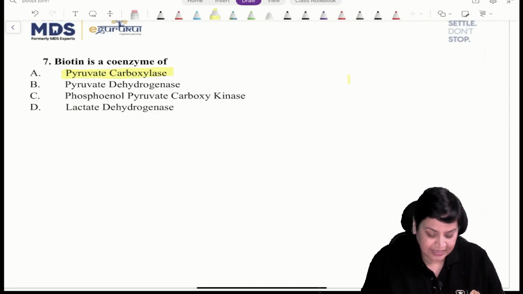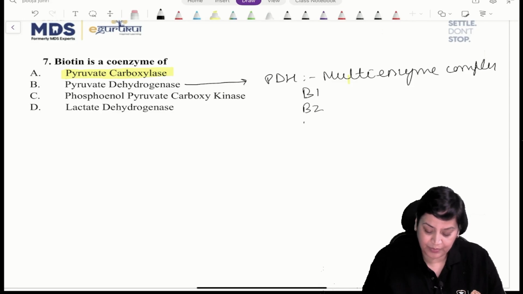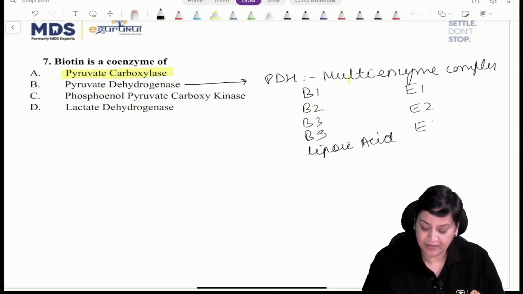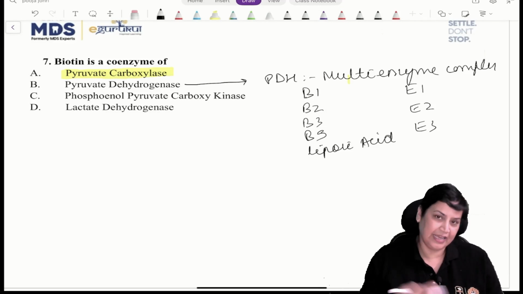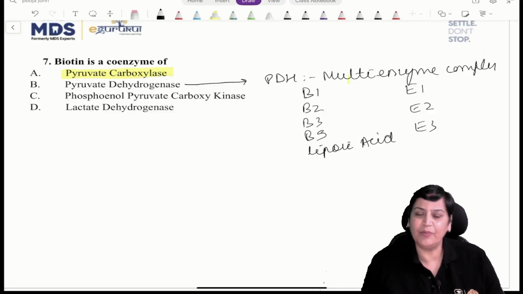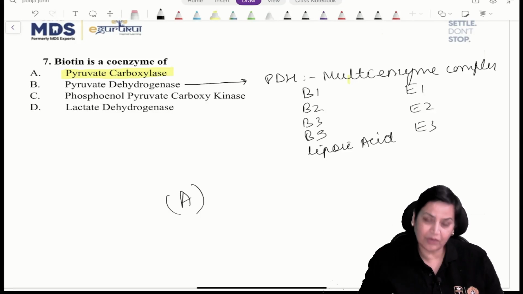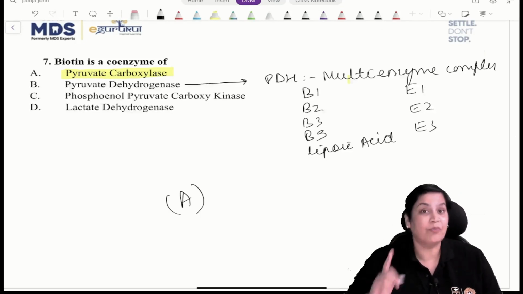And if we talk about the second enzyme, pyruvate dehydrogenase, PDH, which is an example of a multi-enzyme complex, it requires B1, B2, B3, B5 and lipoic acid. And it requires E1, E2 and E3. PEPCK is again an enzyme of gluconeogenesis. And lactate dehydrogenase is an enzyme of anaerobic fermentation where pyruvic acid is converted into lactic acid. So here the answer is A. Always remember biotin is required for carboxylation.